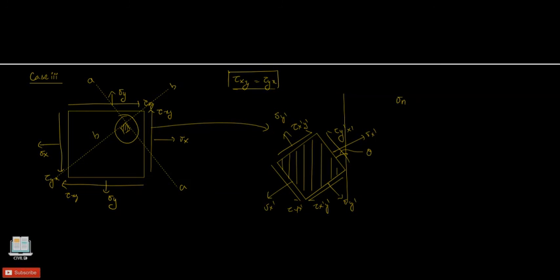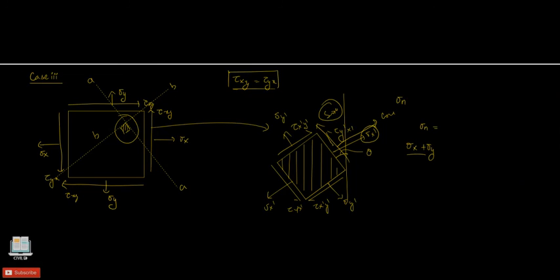So tau x dash y dash, I will resolve this. This is the cos component of it, and on the other side we have the sine component of it. On the plane of normal stress, we will just consider the shear component, which is sine 2 theta. So sigma n is equal to, earlier we had considered P1 and P2, here we are just considering sigma x and sigma y.